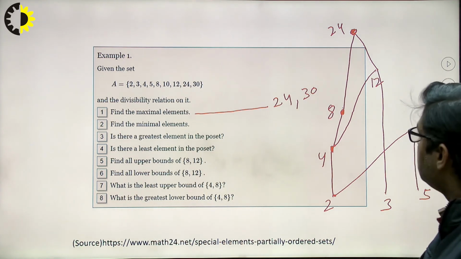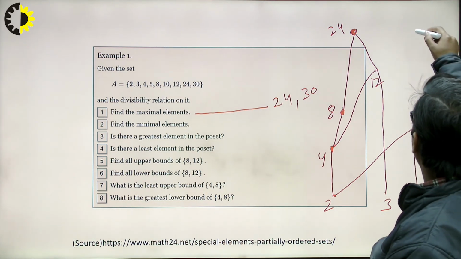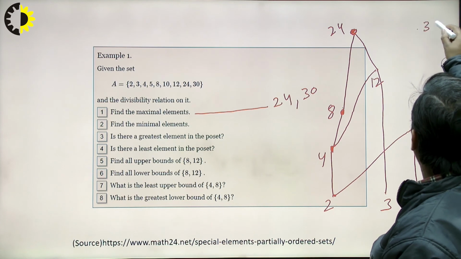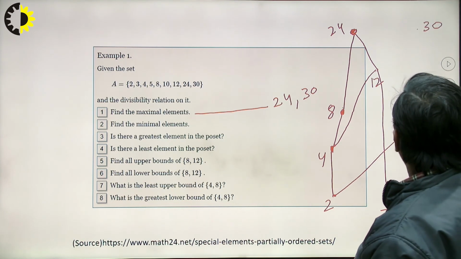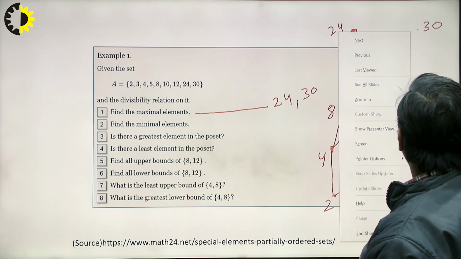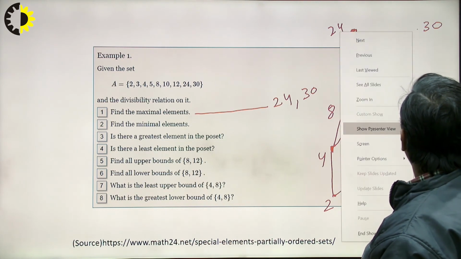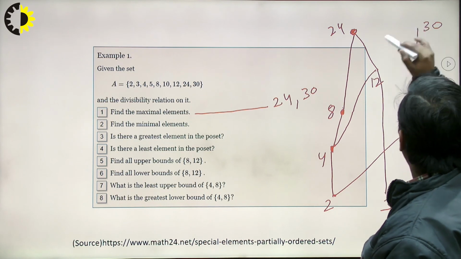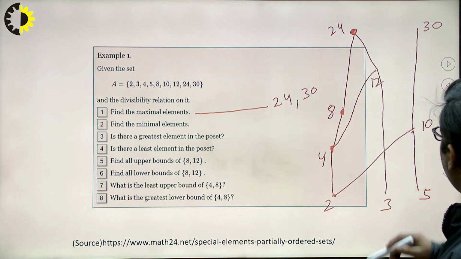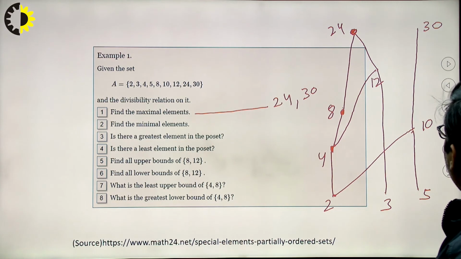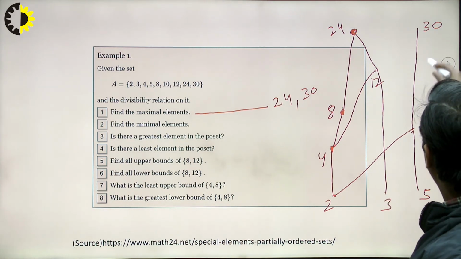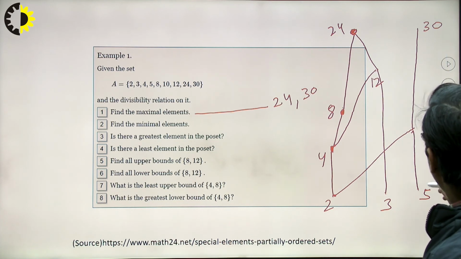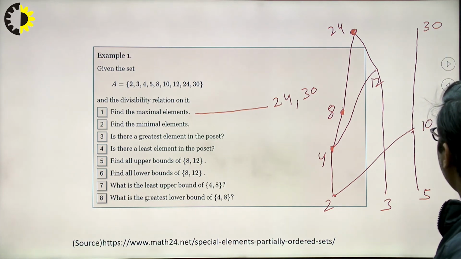Next is 30. This 30 is divisible by 10. 12 cannot divide 30. 2 can divide 10, and 10 can divide 30; 5 can divide 10, and 10 can divide 30.